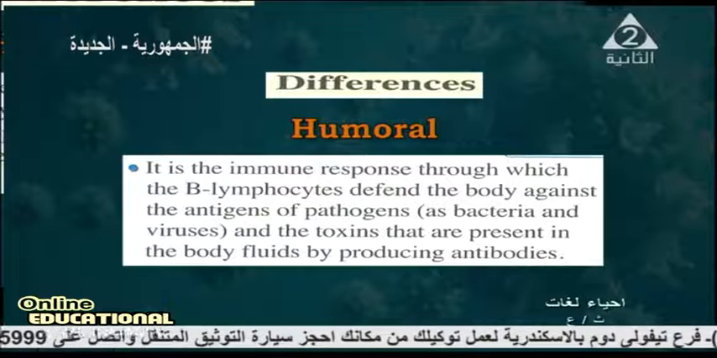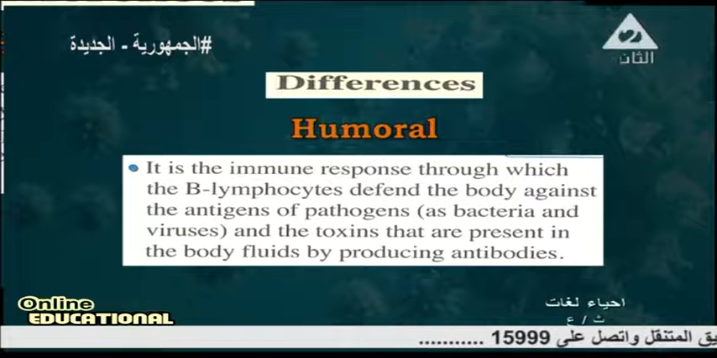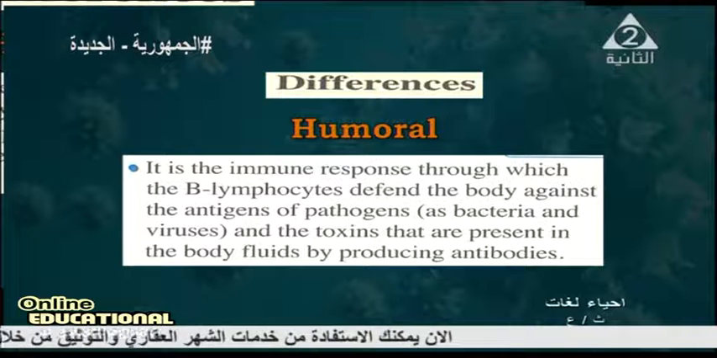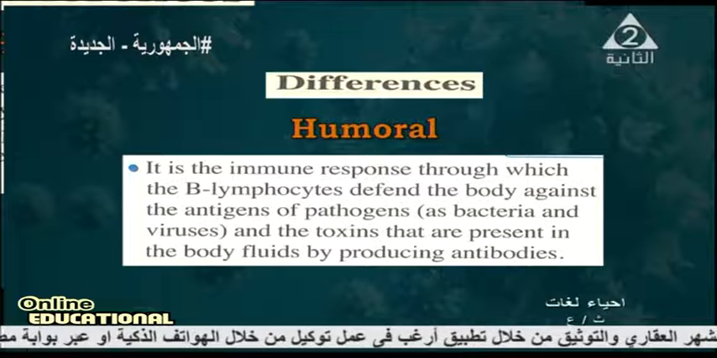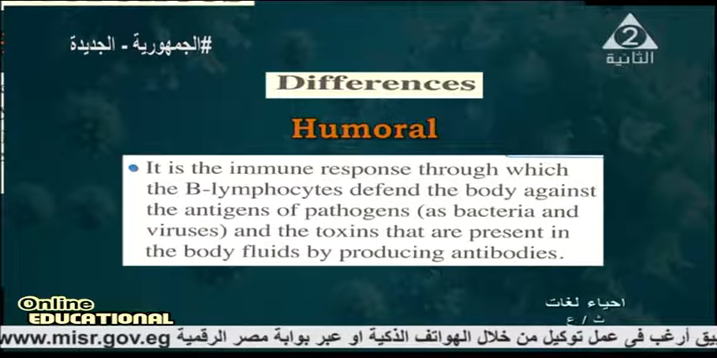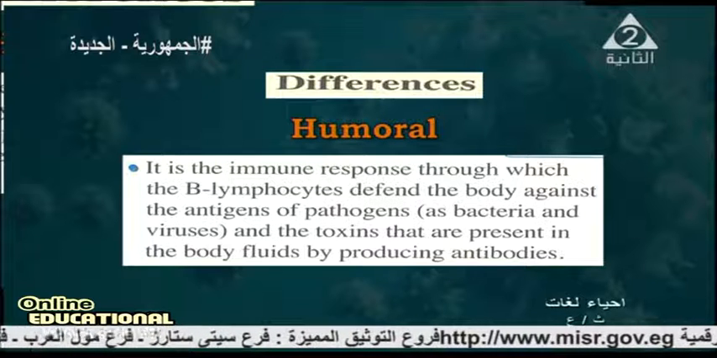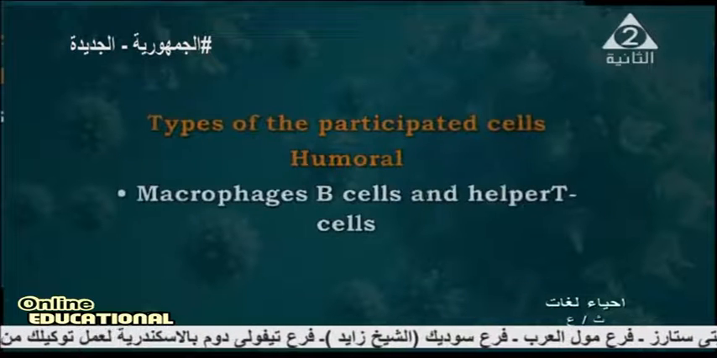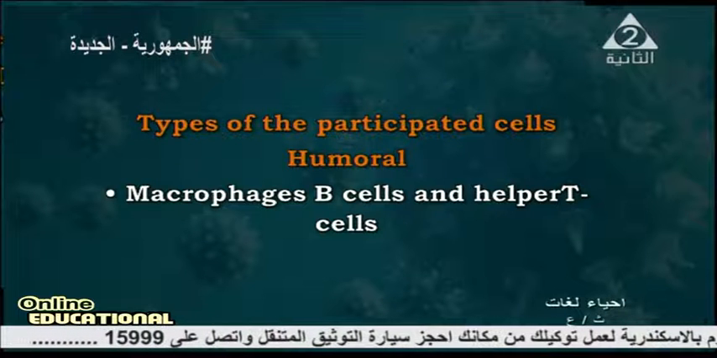What is the difference between humoral immunity and cellular immunity? Humoral is the immune response through which the B lymphocyte defends the body against the antigens of pathogens such as bacteria and viruses, and the toxins that are present in the body fluid, by producing antibody. Types of participating cells in humoral: macrophage, B cells, and the helper T cells.